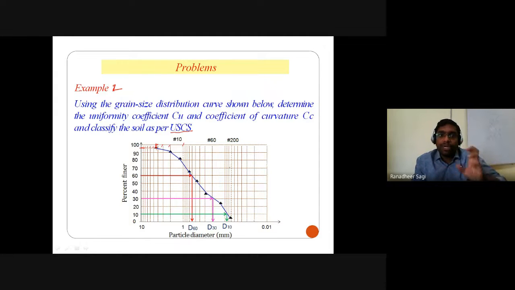It means that 3% of the particles are retained on the 4.75 mm sieve, that is, sieve number 4. So the percentage of the particles retained on the number 4 sieve is 3%. That is what we understand from this graph.